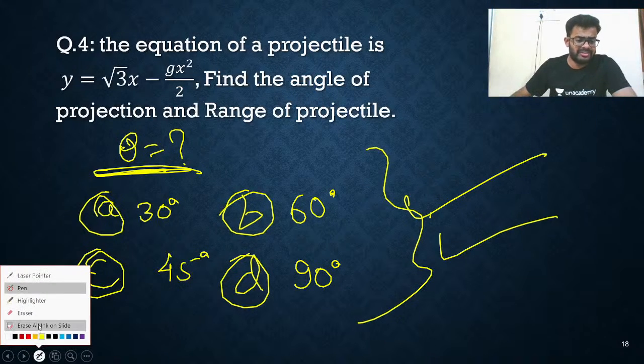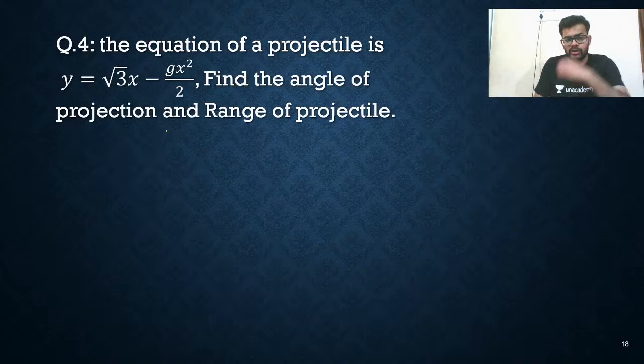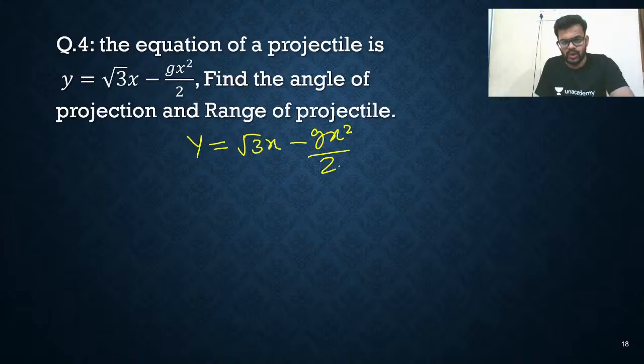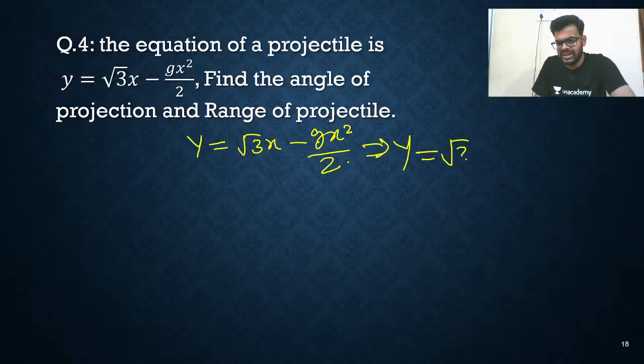Now the question is very simple, but you need to think about it. You can see the equation of trajectory is given: y is equal to root 3 x minus g x square by 2. Now what can you do with this equation? You can do one thing. Just write this g below this 2. So you can write it like this: y is equal to root 3 x minus x square upon 2 by g.